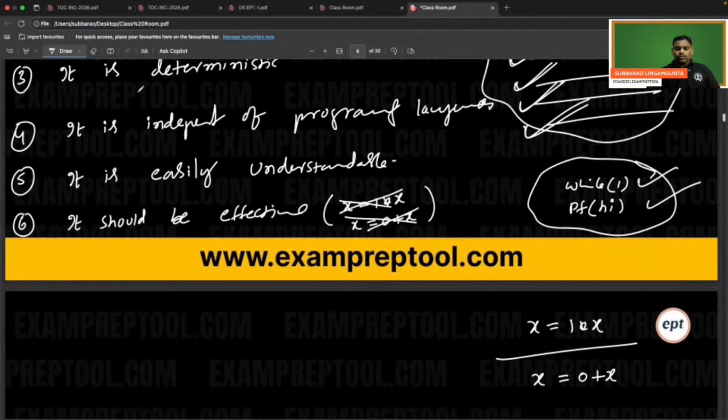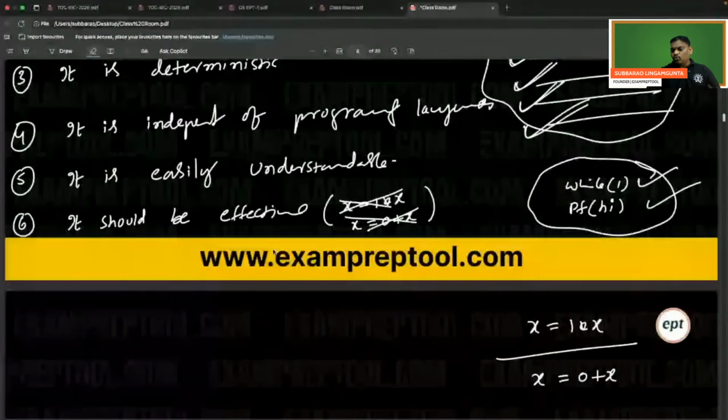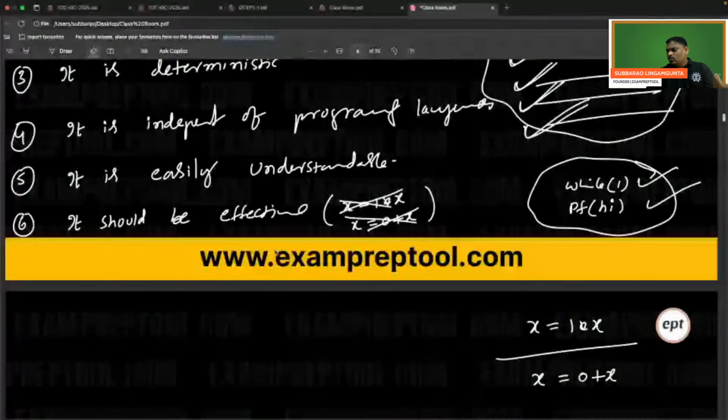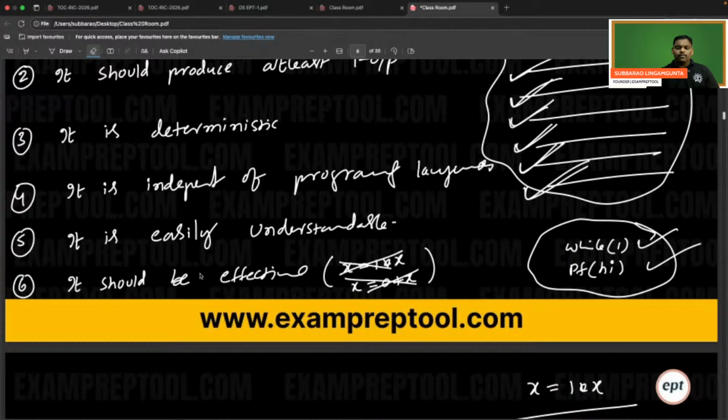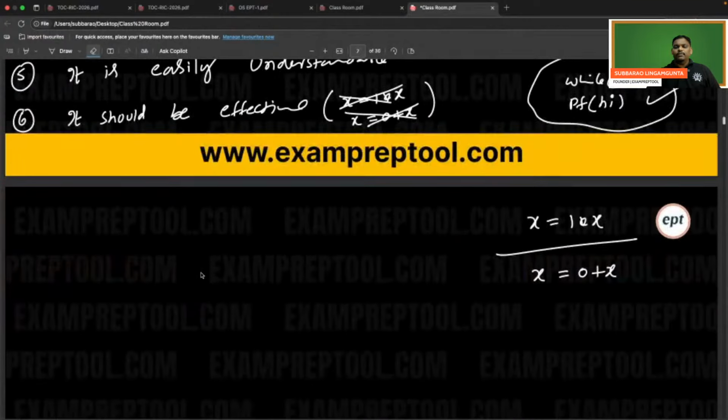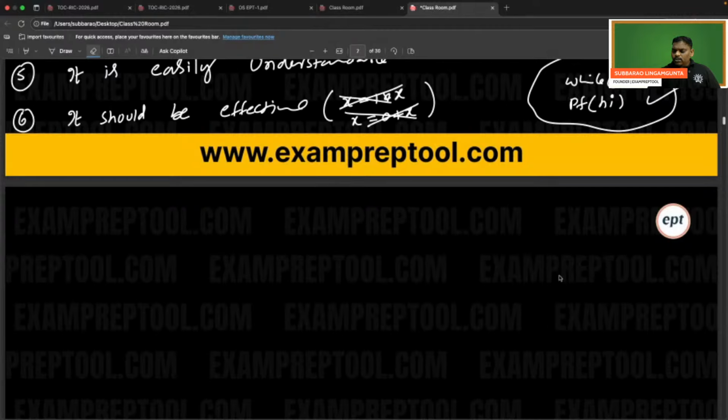So no one will ask in the examination. For your happiness purpose, I said. No one will ask in the exam what is the definition. No one will ask in the examination what are the properties. For your happiness purpose, I said. Anyhow, I am teaching algorithm. Let me teach properly. That's what I am doing here. Is it okay? Can we move further?